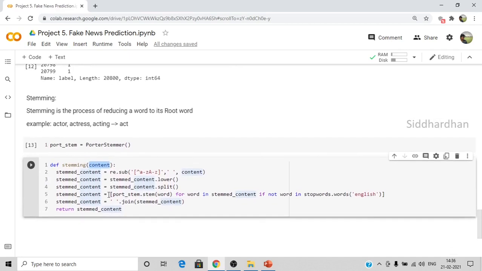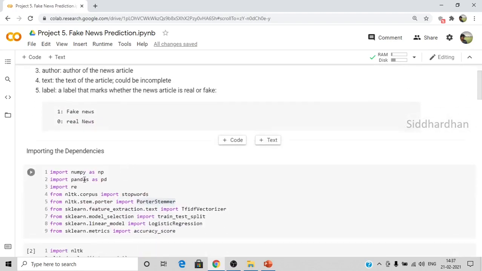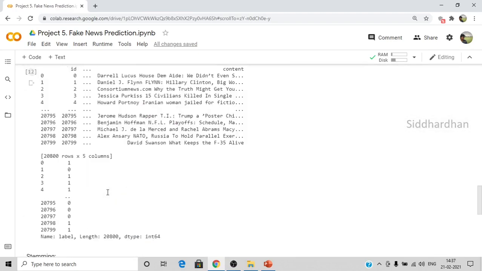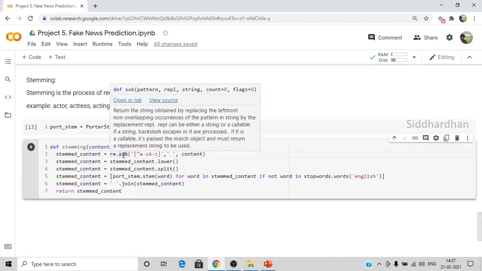Now let's see what is meant by all these words. Once you give an input text, all these processes will be carried out. In the first step, we are calling this regular expression library, which we have imported, as you can see here. It is useful for searching a paragraph or text. I'm using this function called sub, which basically substitutes certain values.